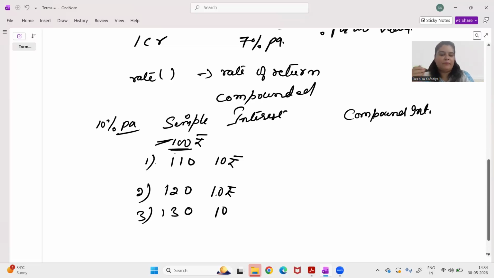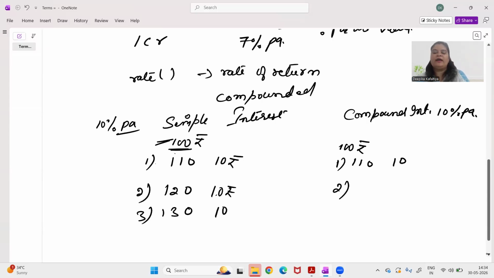What happens in compound interest is you get interest on your principal plus you get interest on interest. You earn return on return. For example, let's say you have invested 100 rupees somewhere. In the first year, it will be similar to simple interest. You will get 10 rupees because this is compound interest of 10% per annum. So your 100 rupees will become 110.